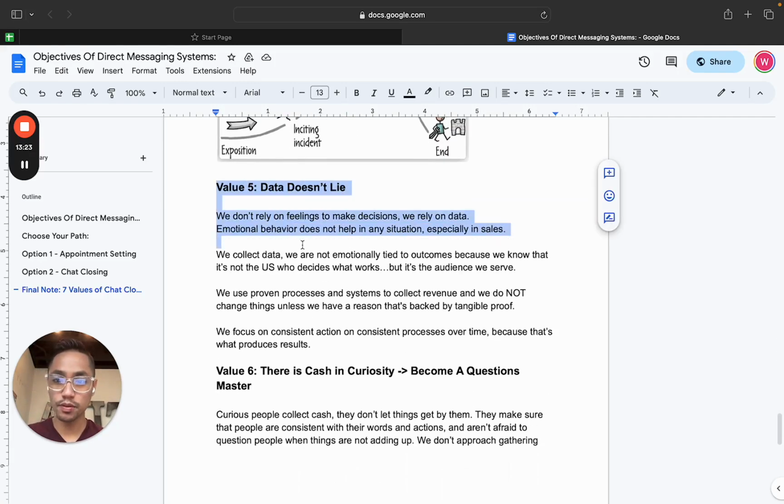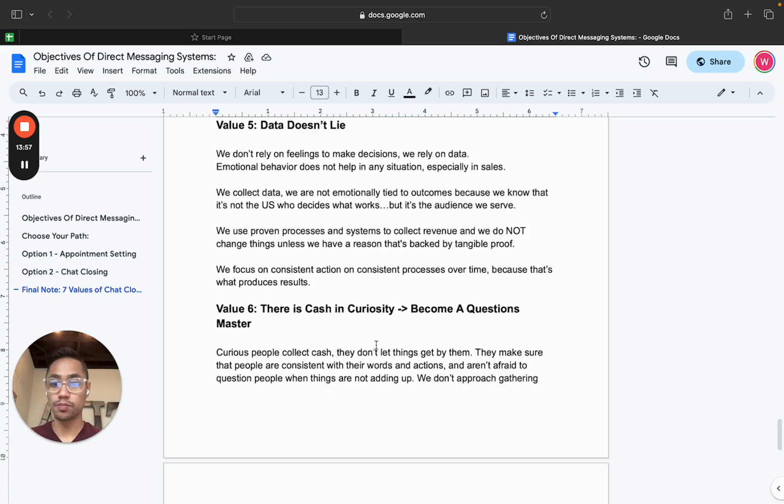So value number five, and we'll go into that. Data doesn't lie, right? We should be making all of our decisions on data, everything on data. The reason we want to do that is that we're not swayed by our emotions, and we're making very calculated decisions on what drives more leads, what produces better results, and things like that. We're going to be very data focused, and you're going to see that in future modules. I'm going to talk about data, even the social media metrics for marketing whenever we're driving leads. So anyway, data doesn't lie, big principle.